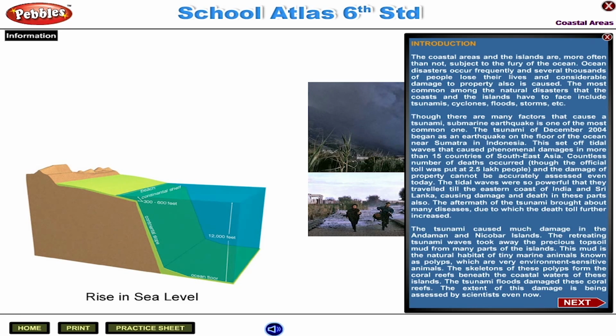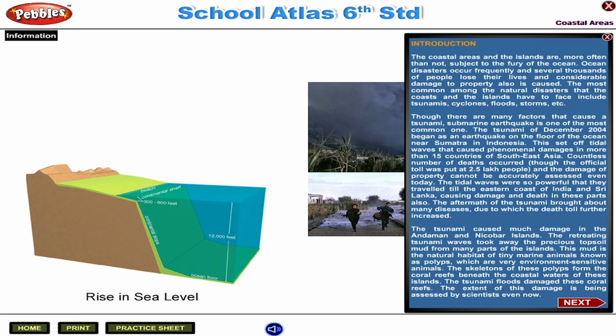The tsunami caused much damage in the Andaman and Nicobar Islands. The retreating tsunami waves took away the precious topsoil mud from many parts of the islands. This mud is the natural habitat of tiny marine animals known as polyps, which are very environment-sensitive animals.